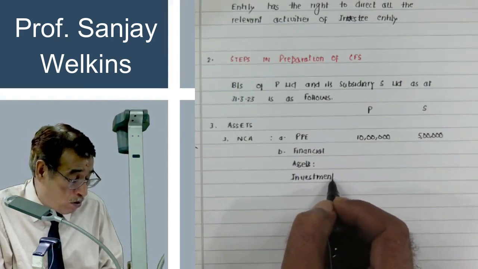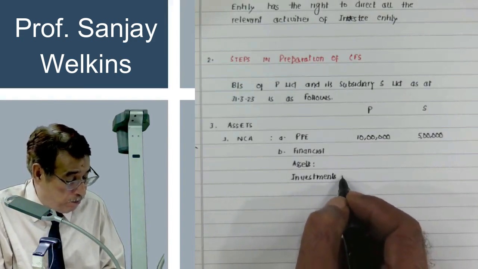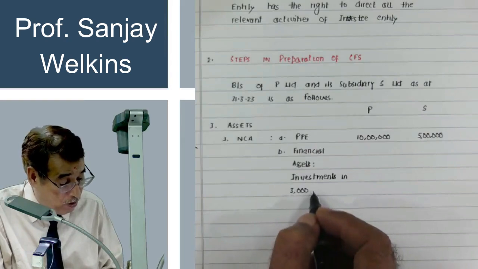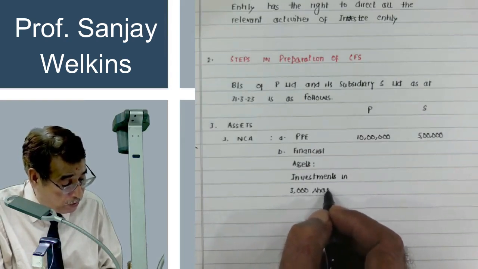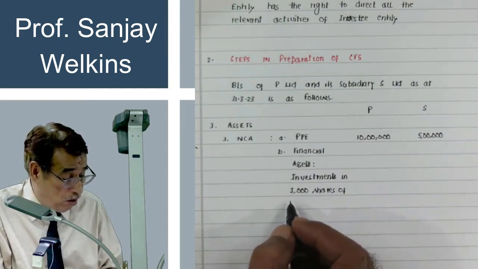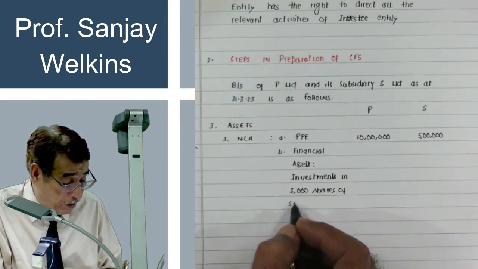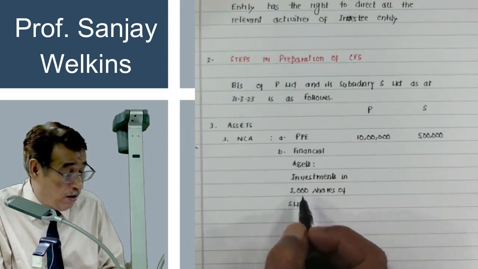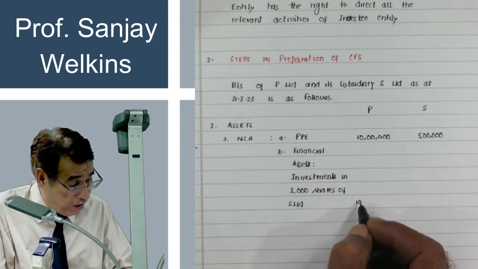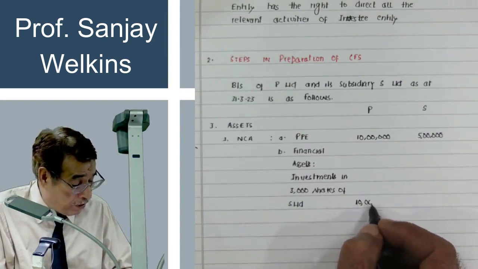Investments in 3,000 shares of S Limited. And I am writing in the column of P Limited, and let us say I have written here 10 lakh.